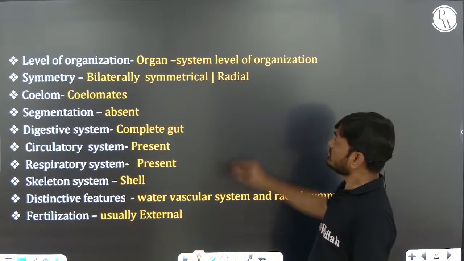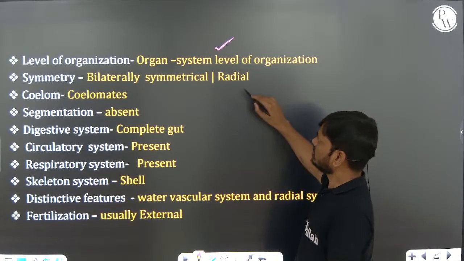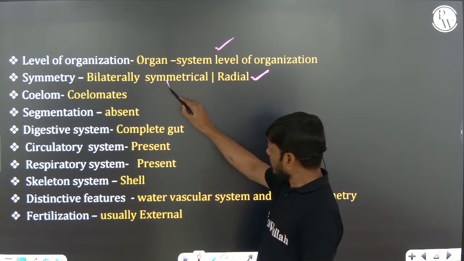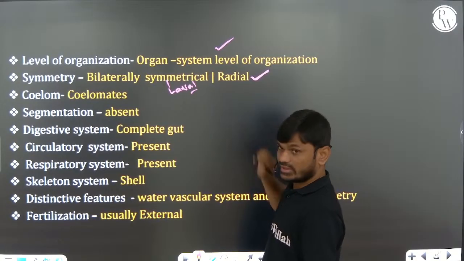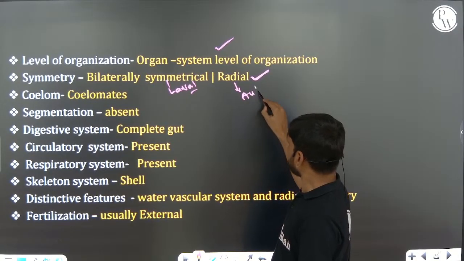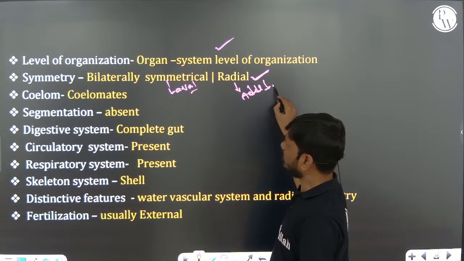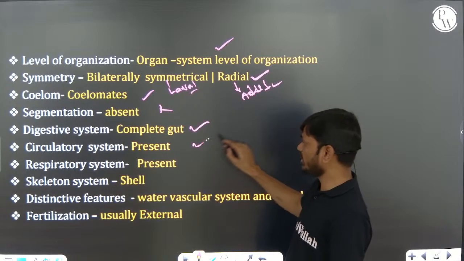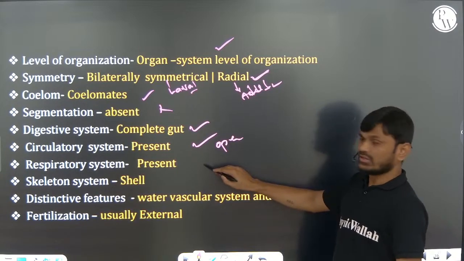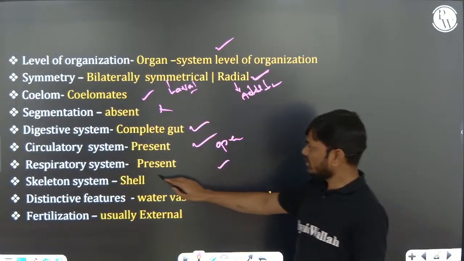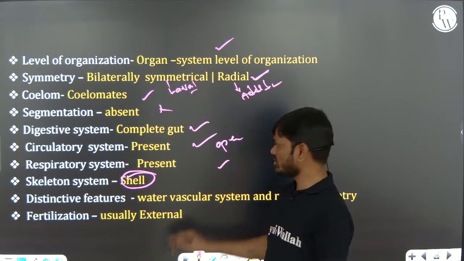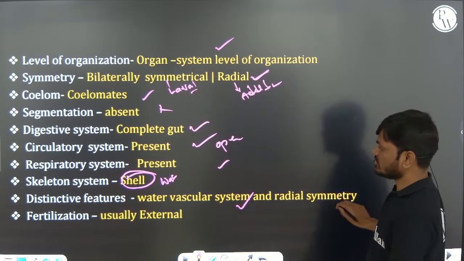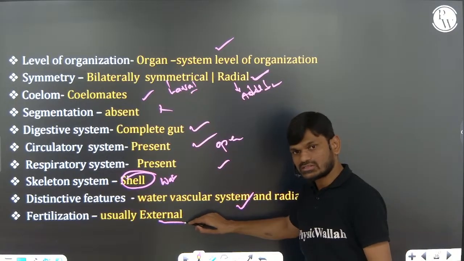Other characters: organ system level of organization, bilateral and radial symmetry. Very, very important: larval forms exhibit bilateral symmetry, while adults have pentamerous radial symmetry. Coelomate, no segmentation, complete gut, open type circulatory system. Respiration present. Here there is no shell; the water vascular system is the unique character, and radial symmetry is also a unique character. Usually external fertilization.